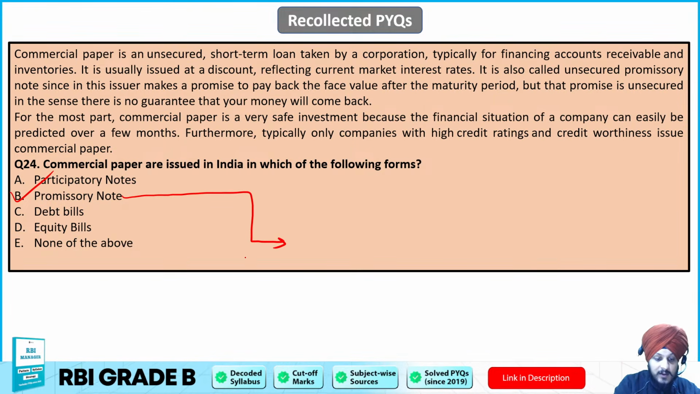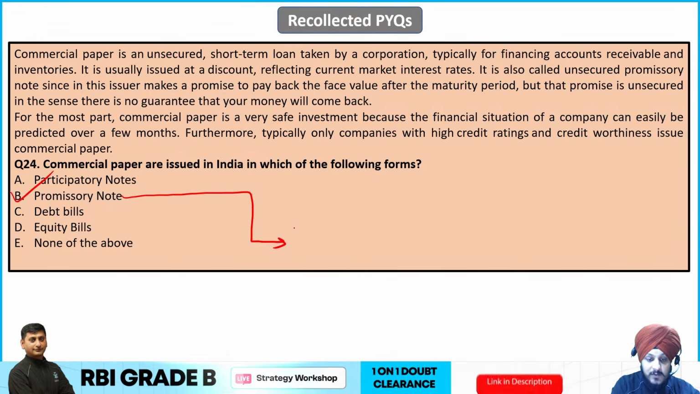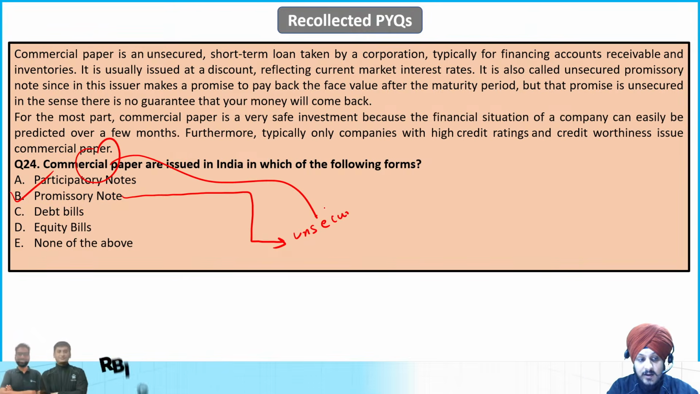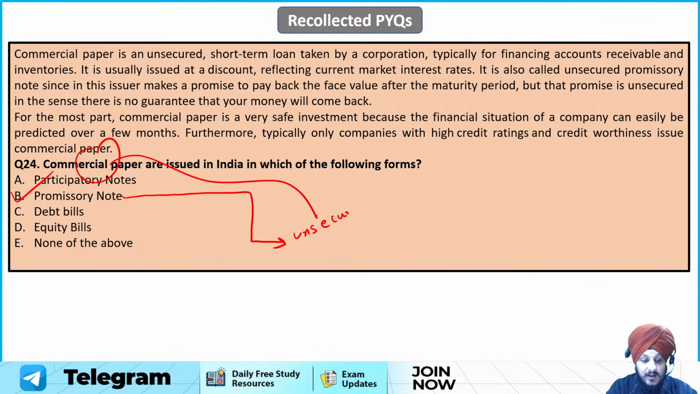the issuer promises to pay the face value to the investor on maturity, right? And if you talk about commercial papers, we know that they are unsecured short-term instruments, right? And in India, basically they are issued in the form of promissory notes, and that is why B is going to be the correct answer to this question.